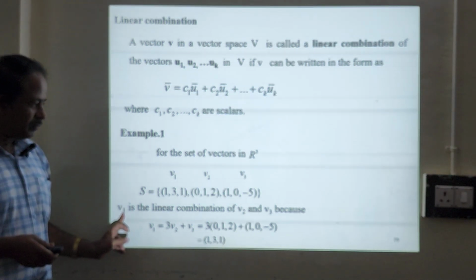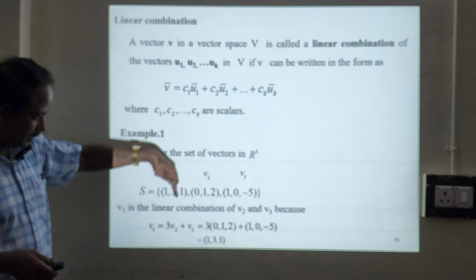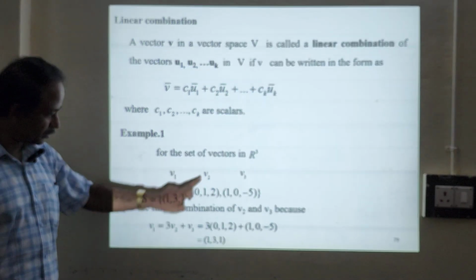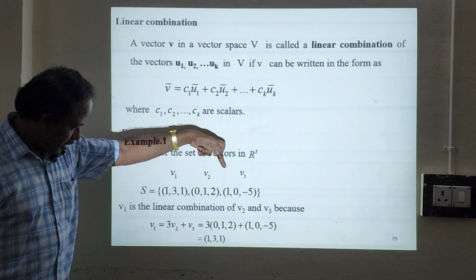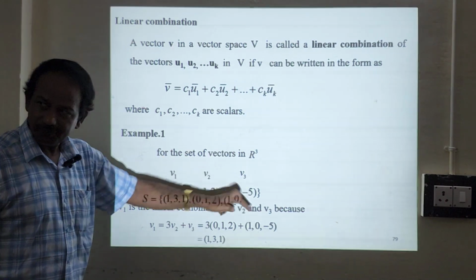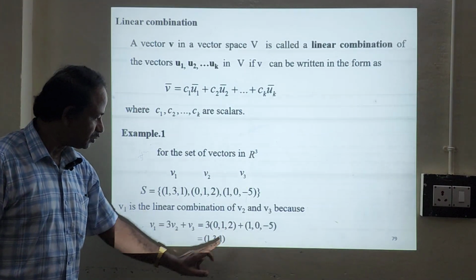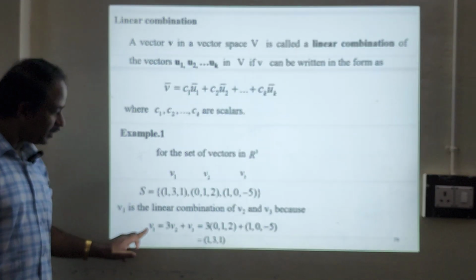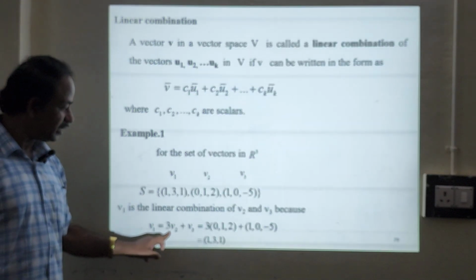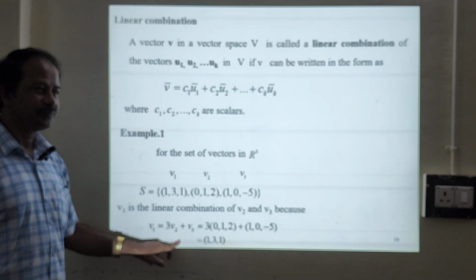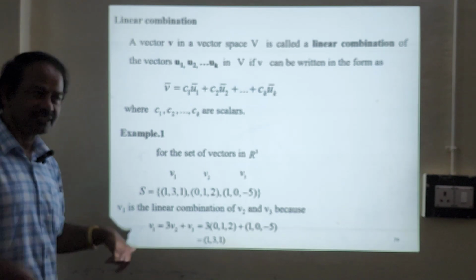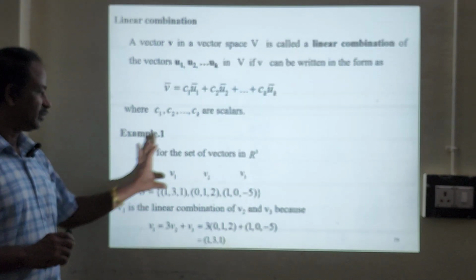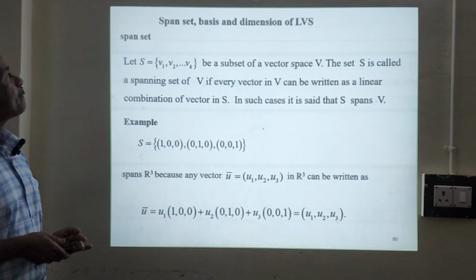Then you take 3 times v2 plus 1 times v3, and adding these two gives 1 3 1, which is nothing but v1. So v1 can be thought of as 3v2 plus v3. A linear combination of these two gives the remaining one, so it is a dependent vector. This is the example.